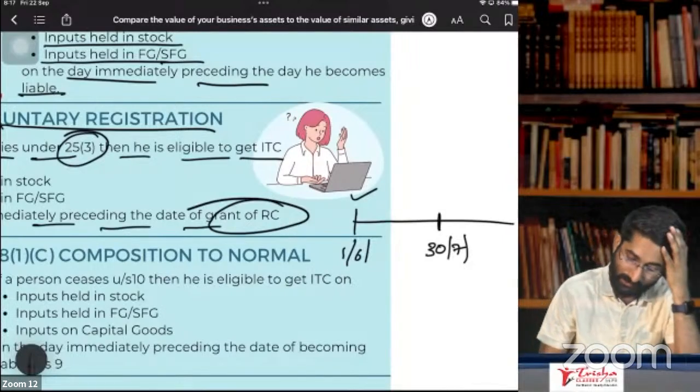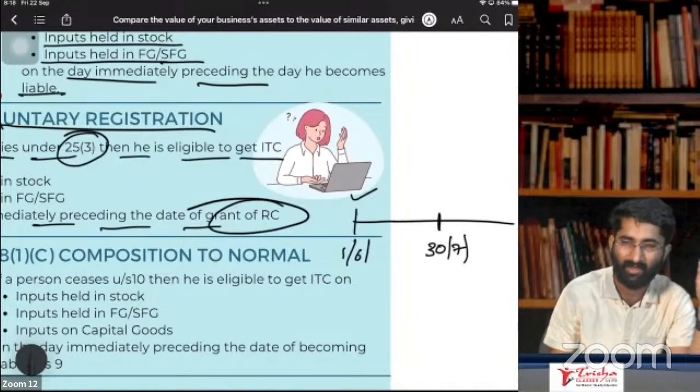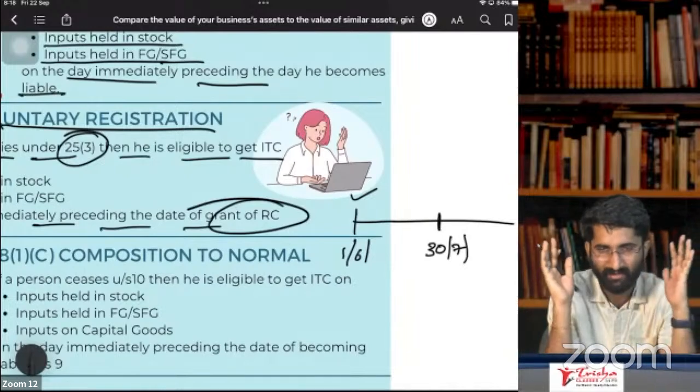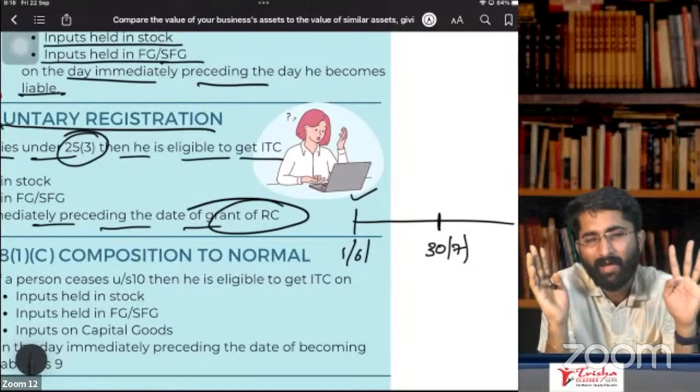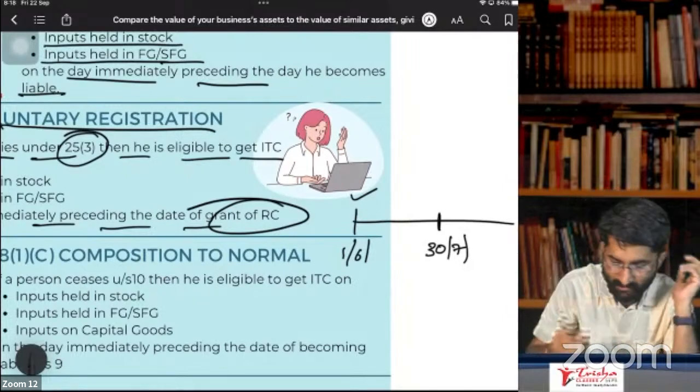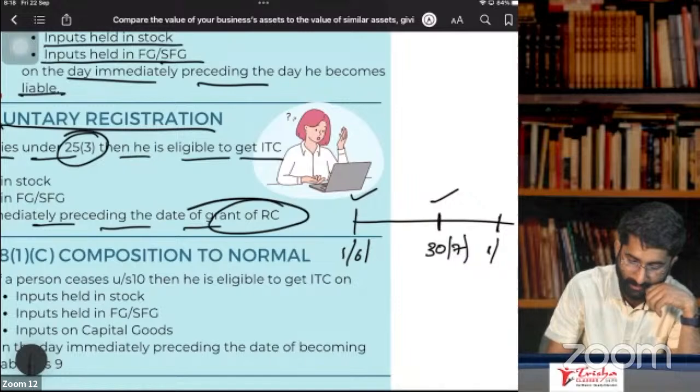Yes, sir. So now you went for compulsory registration. Think registration is not required. Compulsory registration is not needed. Voluntarily, I want to take the registration, sir. I will take the registration. I apply on 30th of July, and I got the registration on 1st of September.